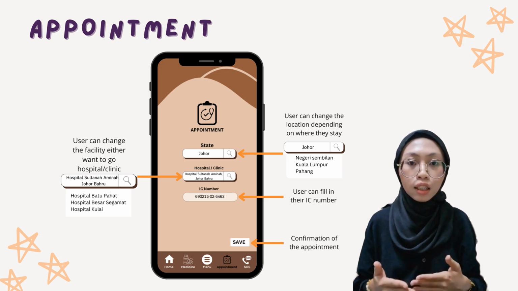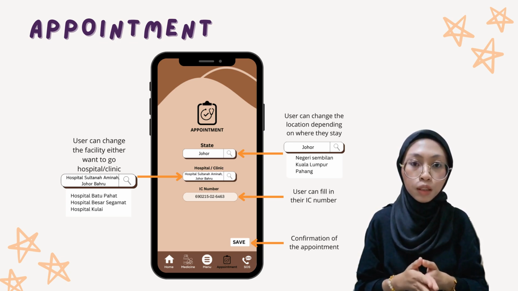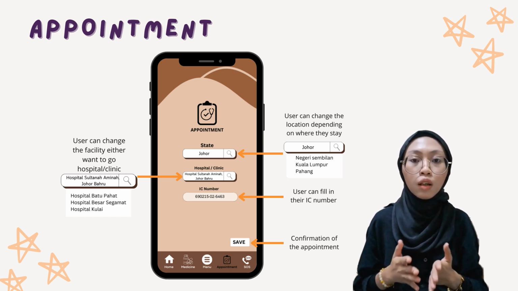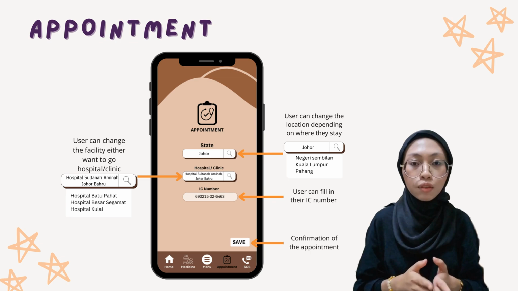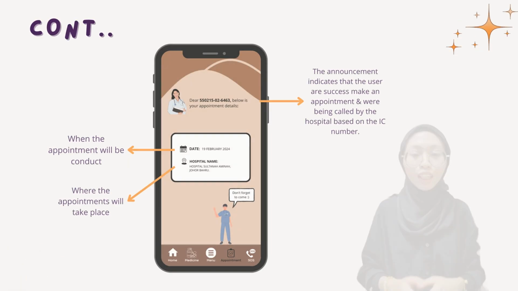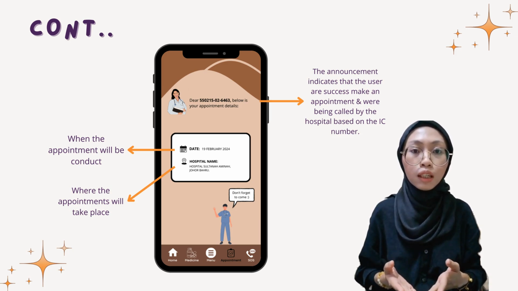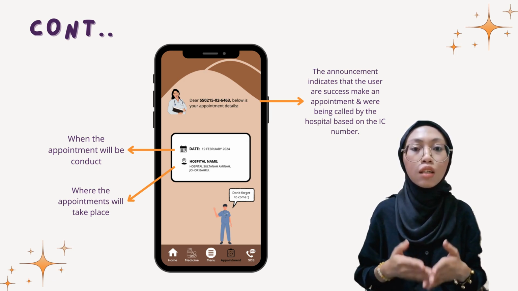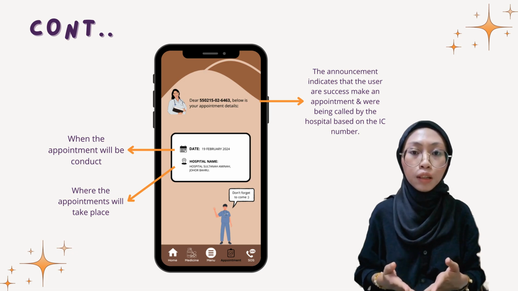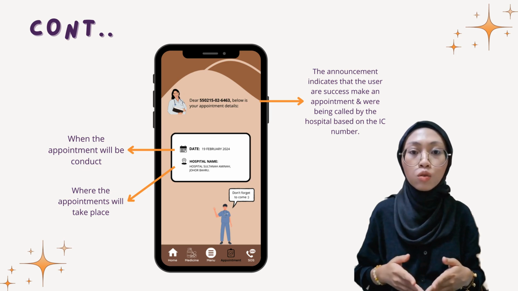After that, he needs to fill in his IC number there and click on the save button to confirm the appointment, to ensure the hospital or clinic will receive the information and they can give the appointment date immediately. After the user clicks the save button, the user will automatically see an announcement indicating that the user has successfully made an appointment. The page will also show when the appointment will be conducted and where the appointment will take place.